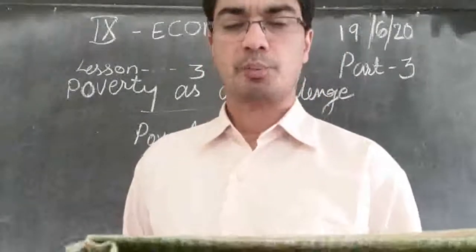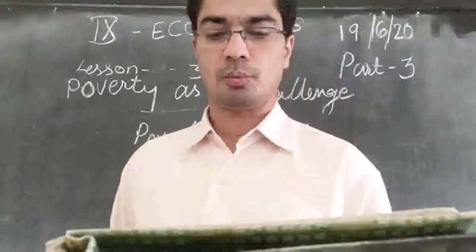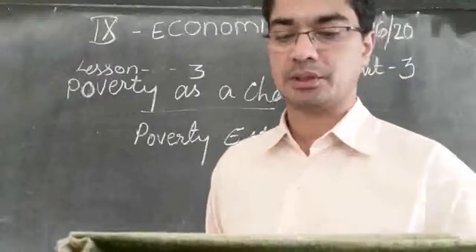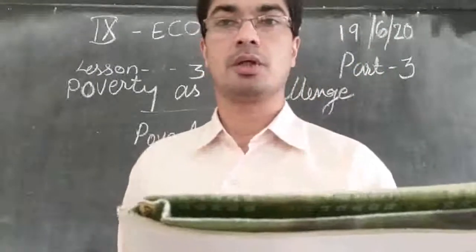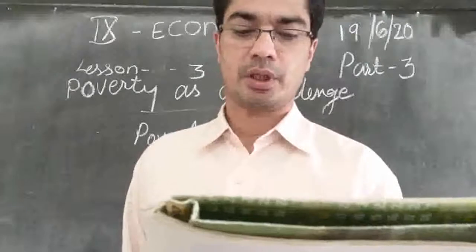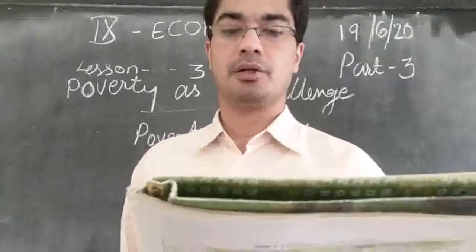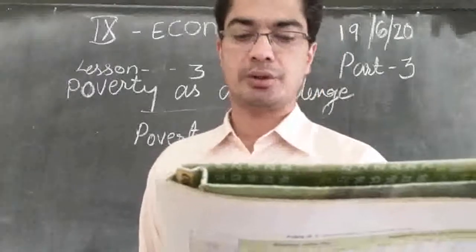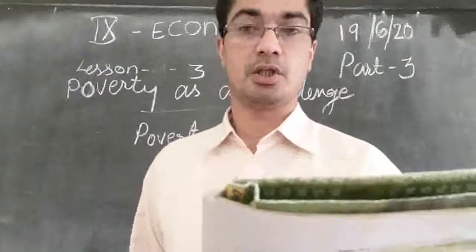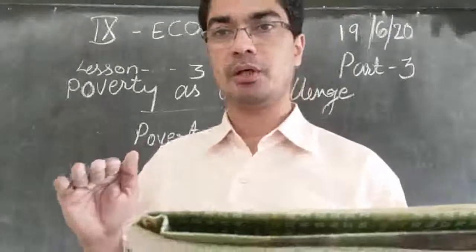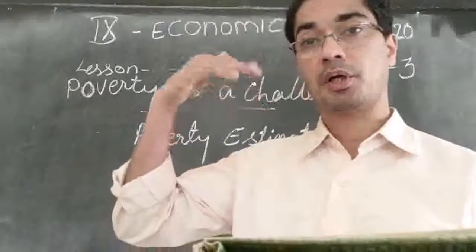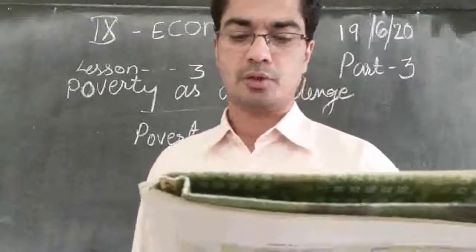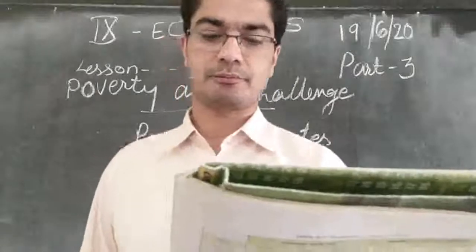The proportion of people below the poverty line further came down to about 26% in 2000. So the poverty ratio is still coming down. If the trend continues, people below the poverty line may come down to less than 20% in the next few years. So if this kind of development continues, then more and more people will go above the poverty line, the number of poor people will come down, and it may reach even up to 20%.